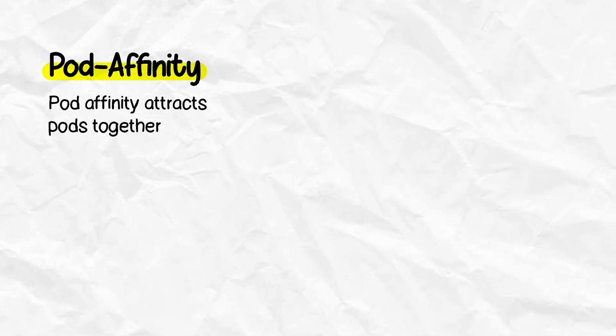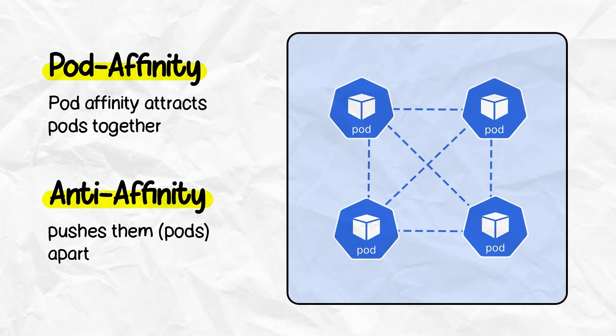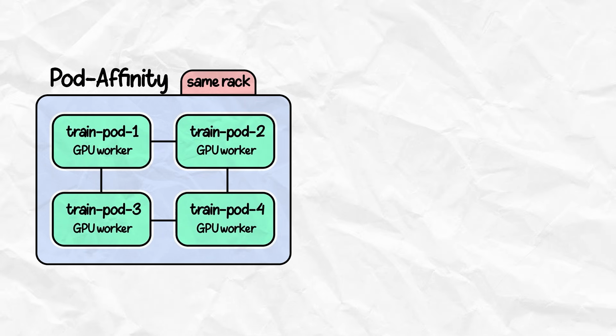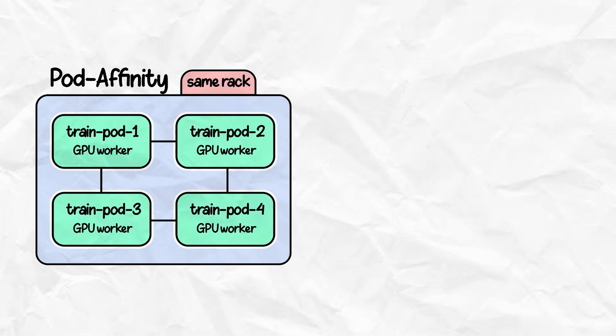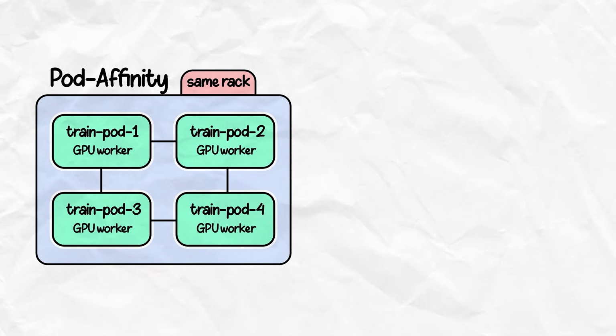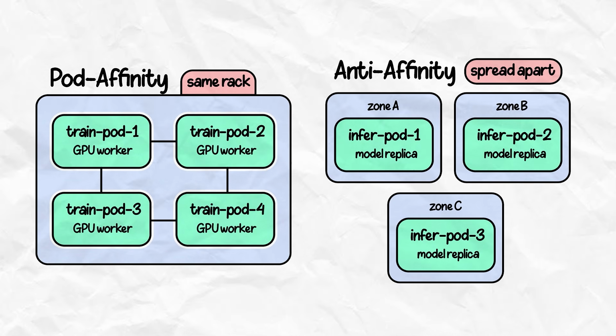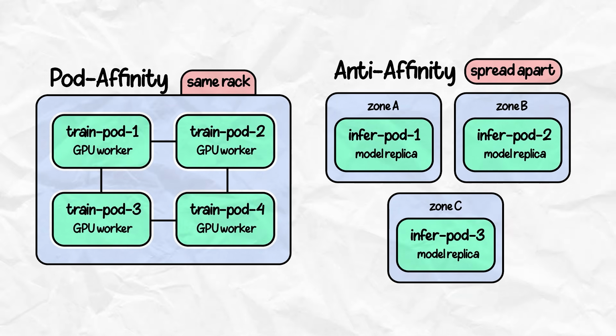Next, we have pod affinity and anti-affinity. Pod affinity attracts pods together. Anti-affinity pushes them apart. In AI, we use pod affinity to keep distributed training jobs on the same rack so they can talk over high-speed interconnects, and anti-affinity to spread inference replicas across zones for high availability.